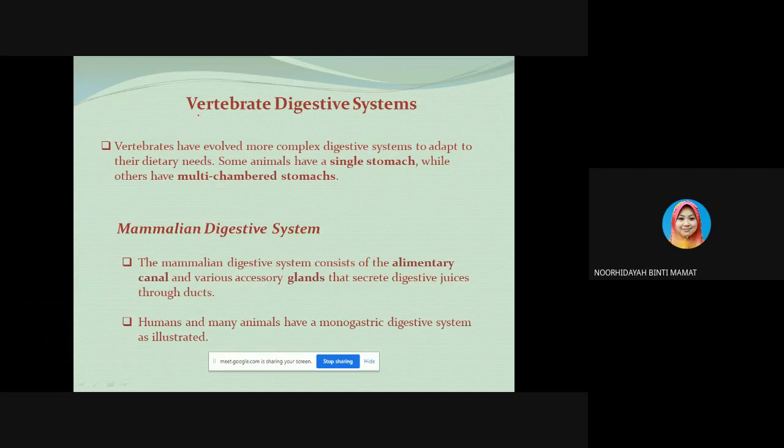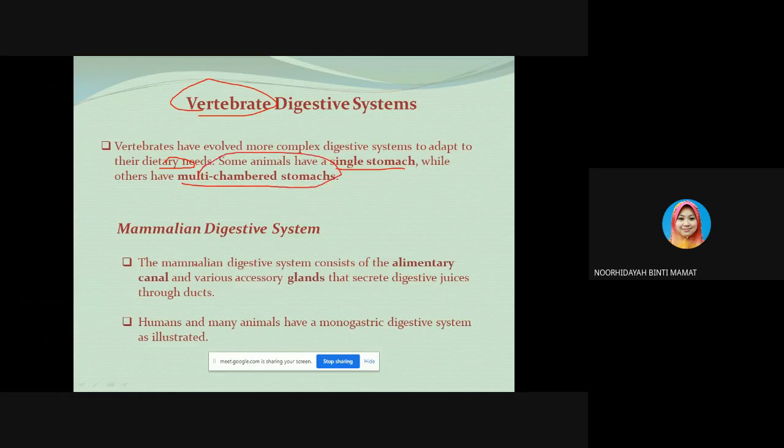Alright, so this is the vertebrate digestive system. It is different from the invertebrate. The vertebrate digestive system has evolved to be more complex, to adapt to their dietary needs. Some animals have a single stomach, while other animals have multi-chamber stomachs.